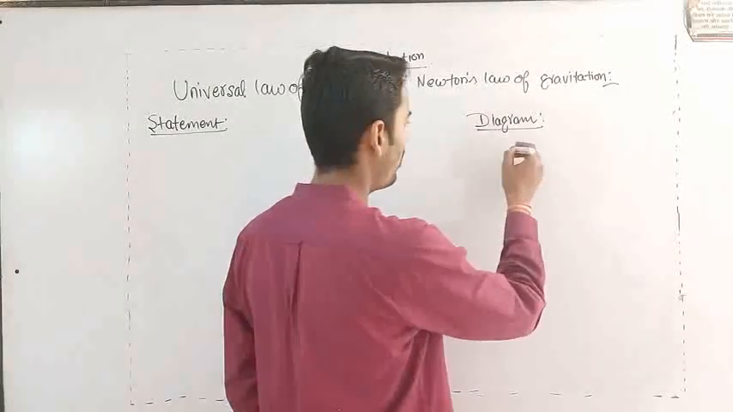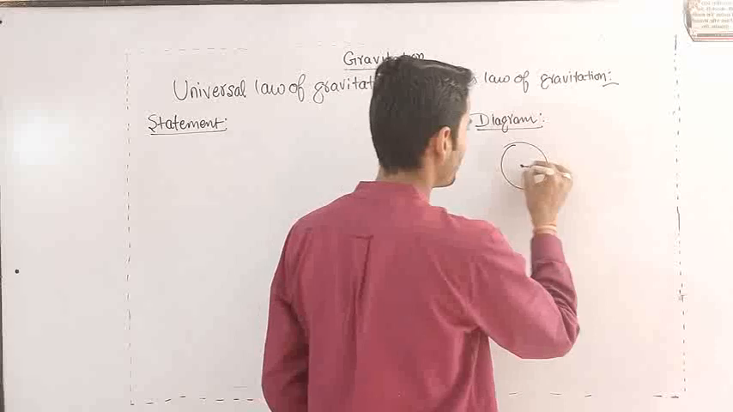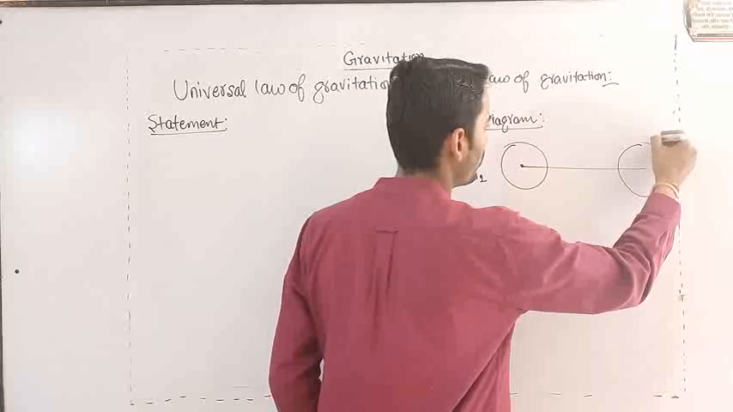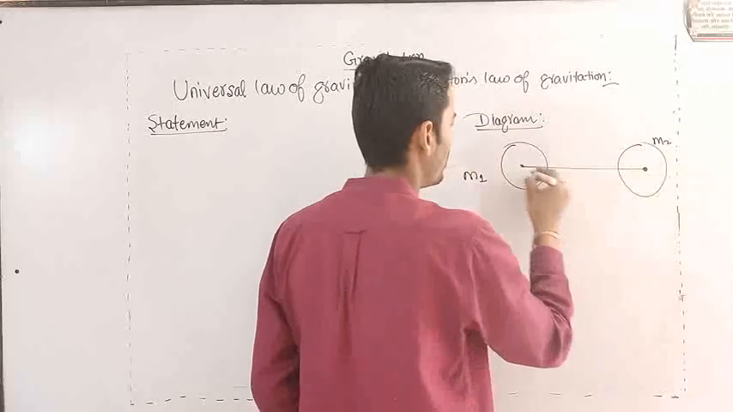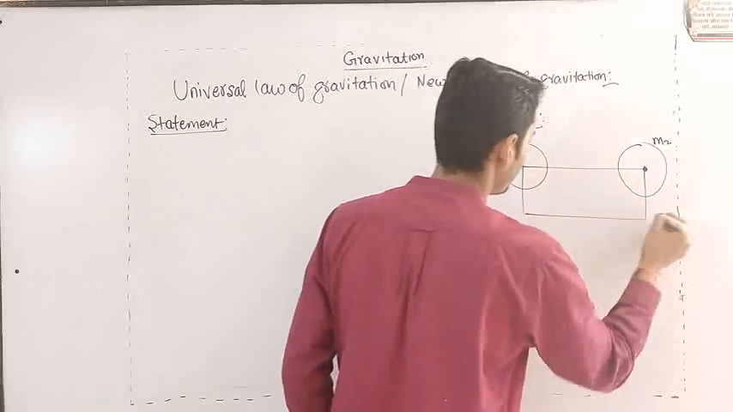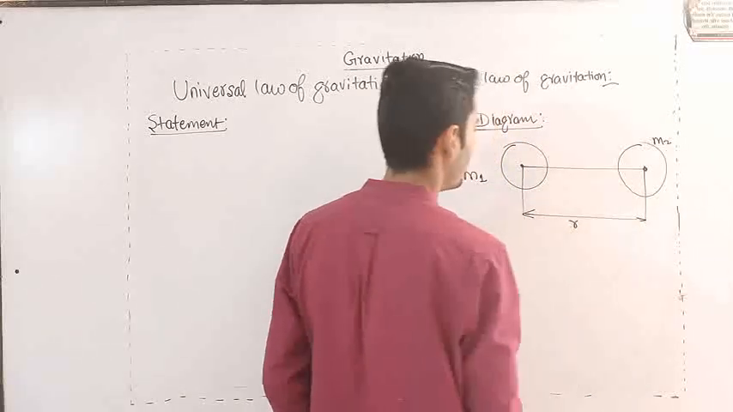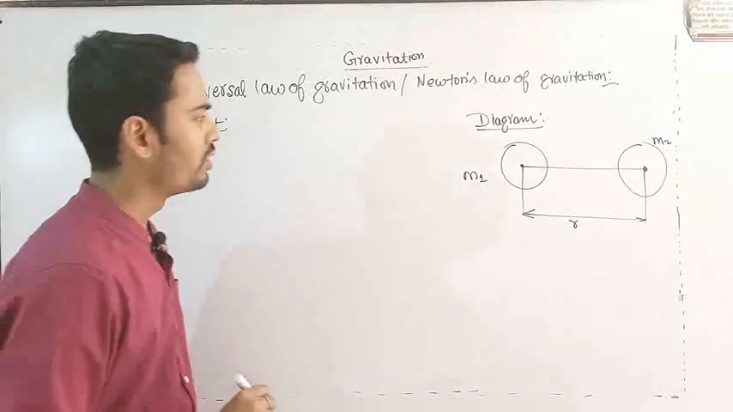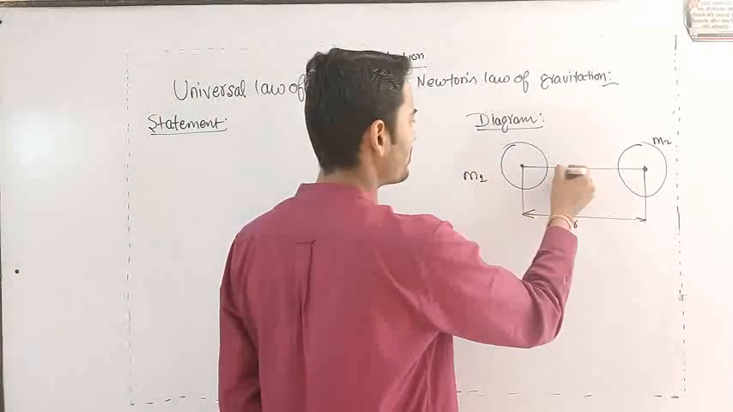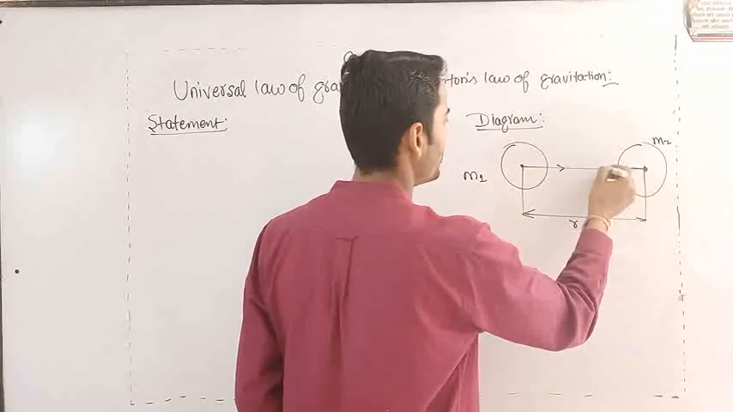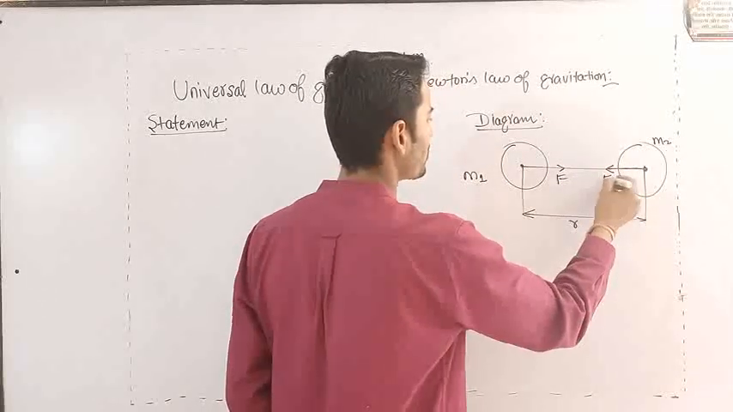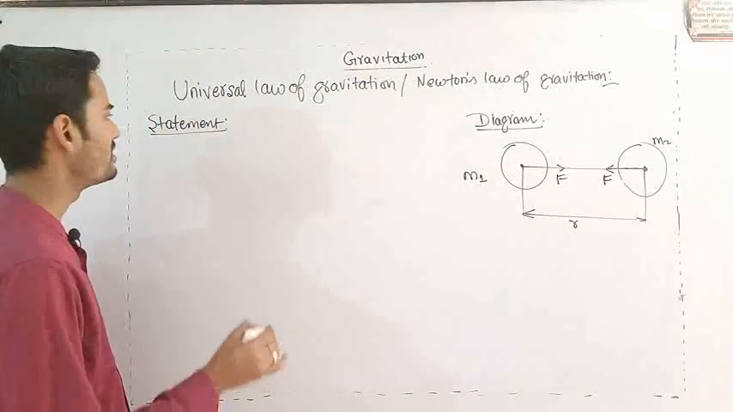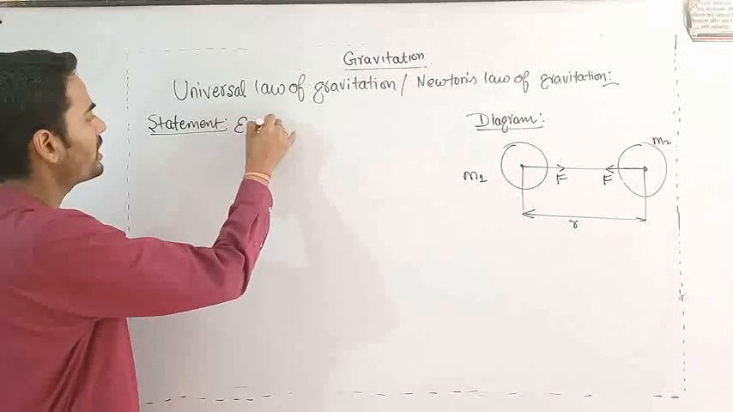In this law, he considered two objects of mass m1 and mass m2, and the distance between their centers is small r. The distance between the centers is small r, then there will be a force which will act between their centers. That force is called gravitational force. And he postulated and stated that every object in the universe